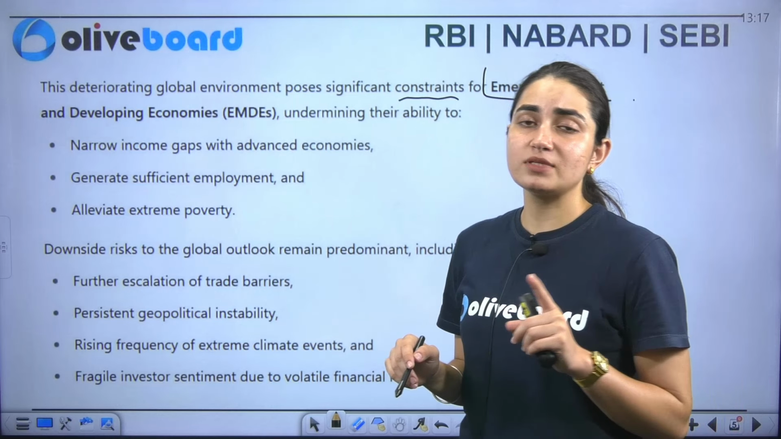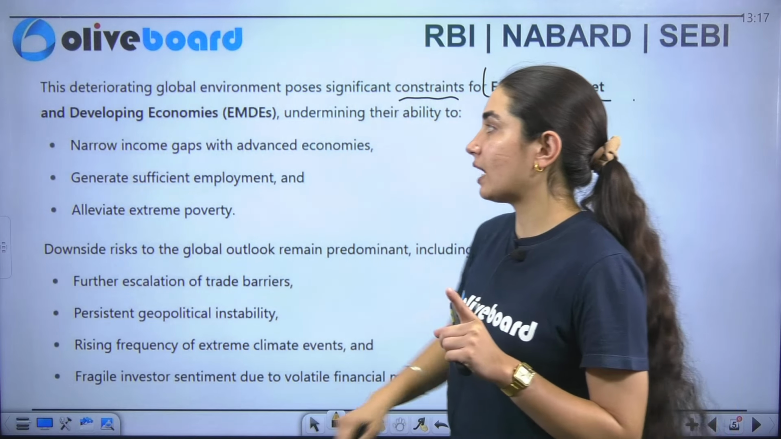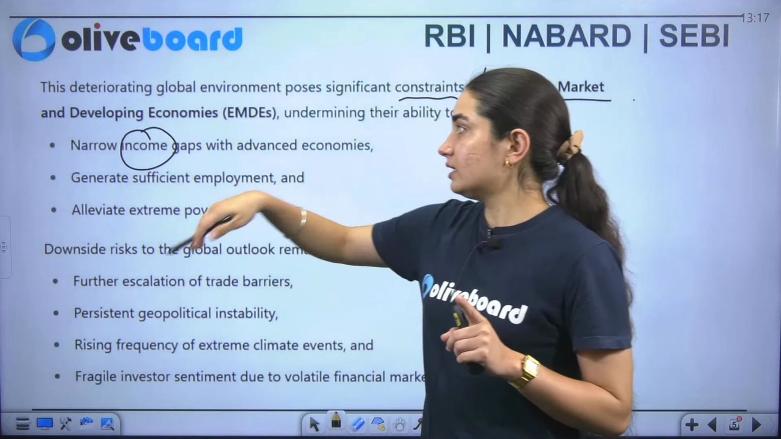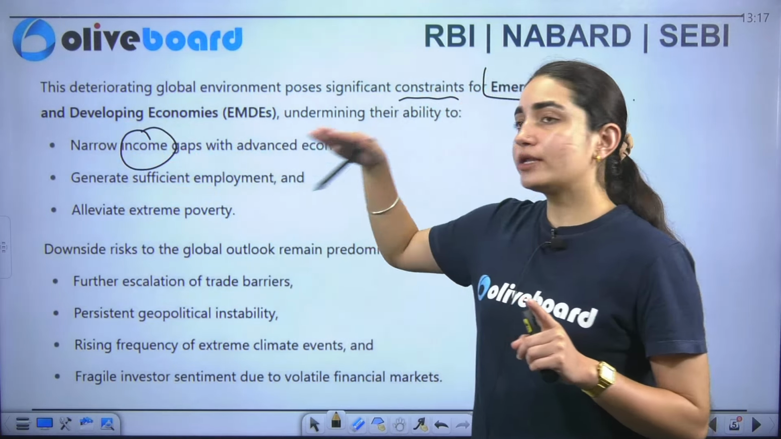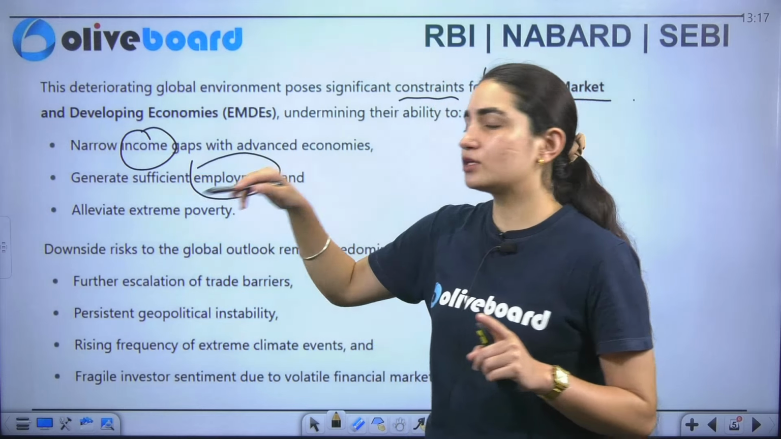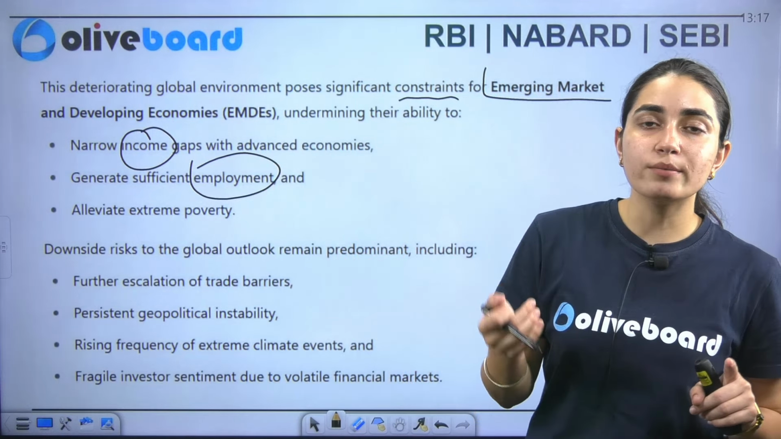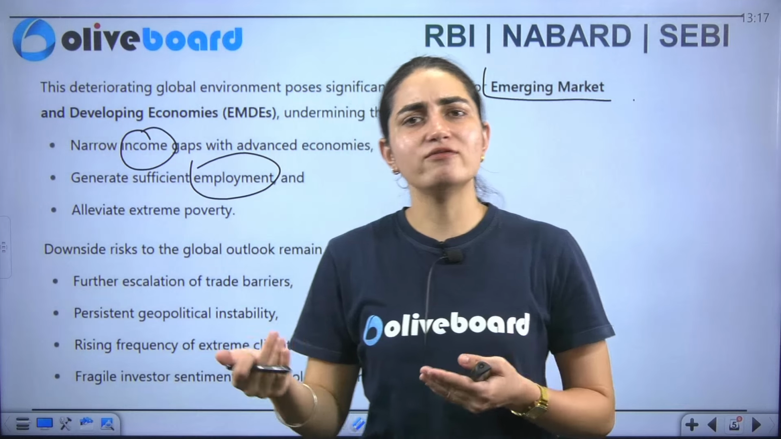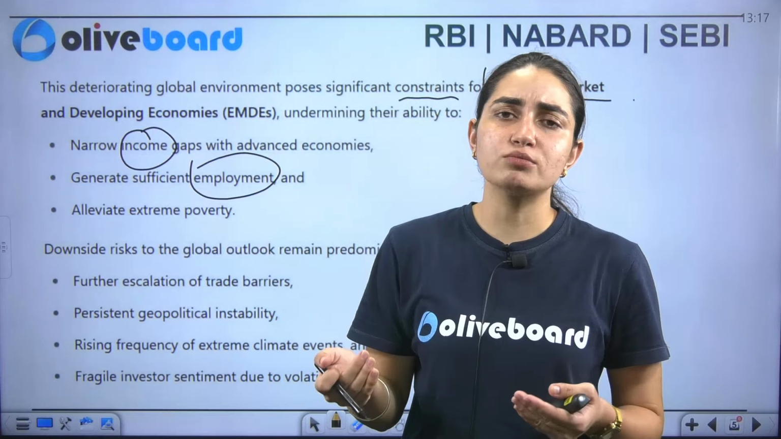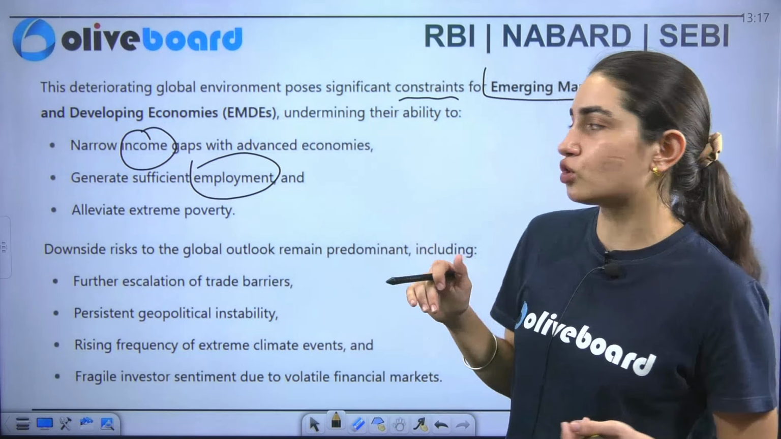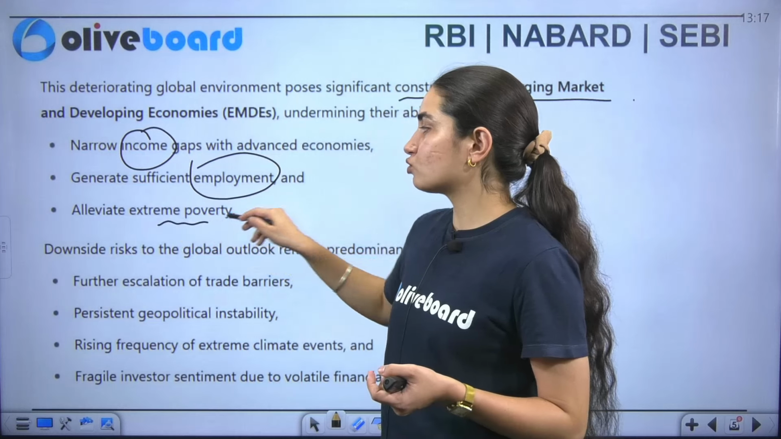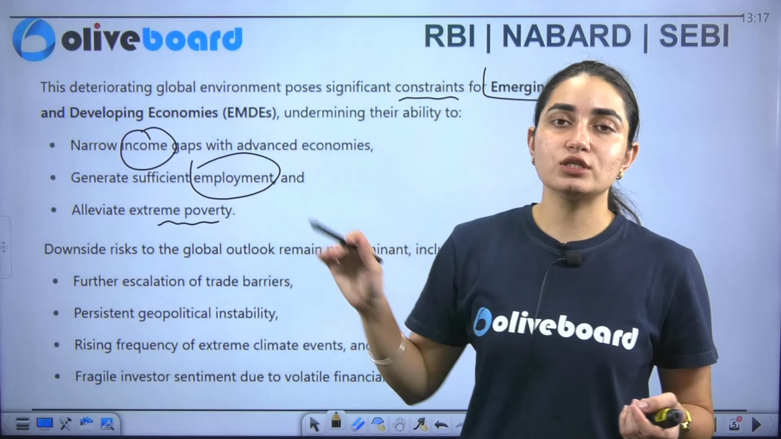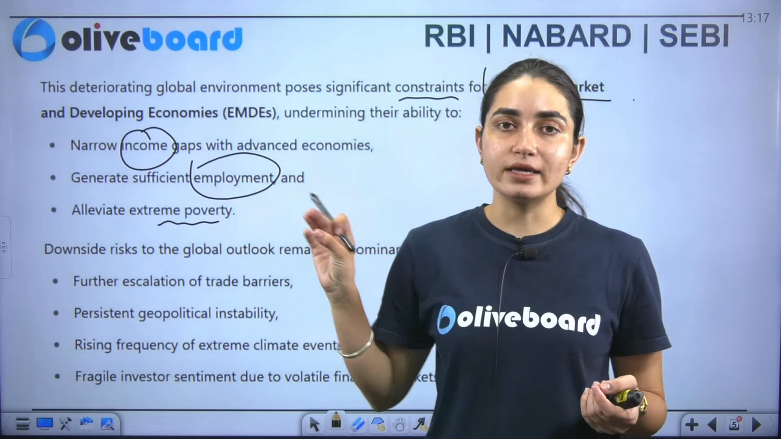Hampering what, beta? First of all, their income, okay, as in they are not able to meet the targets, they are not able to compete with the advanced technologies. Similarly, along with that, they are also getting hampered in the employment part. They are not getting sufficient employment, as we have seen a lot of problems going on just because of the economic shocks. Along with that, they are also going through extreme poverty. So these are the areas where they are getting impacted.